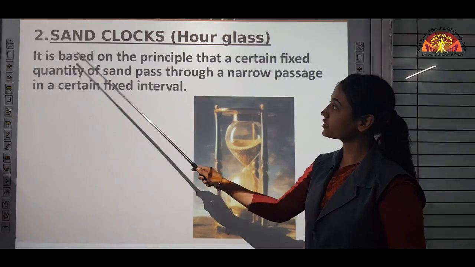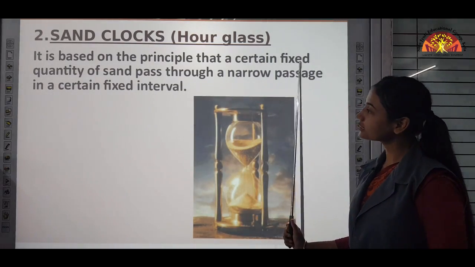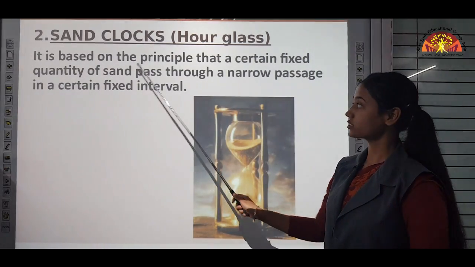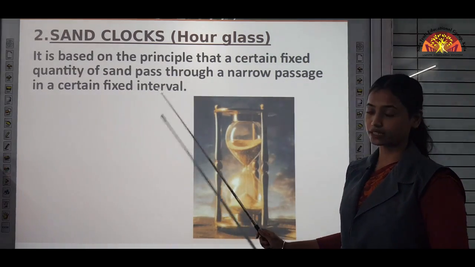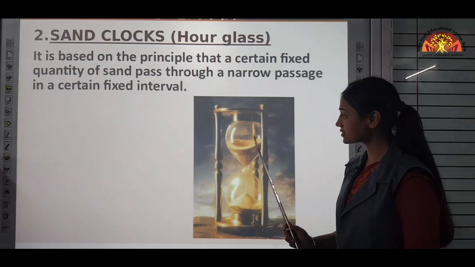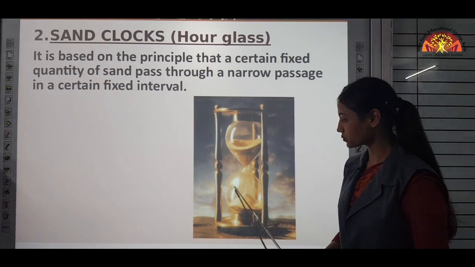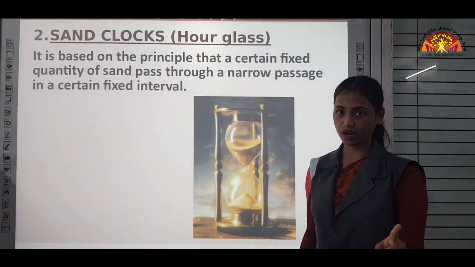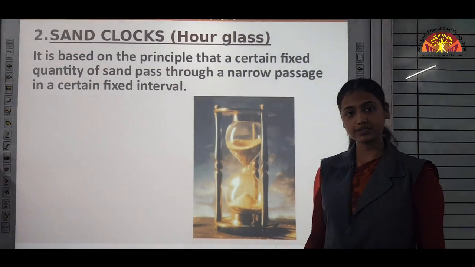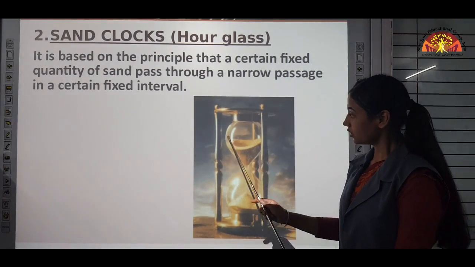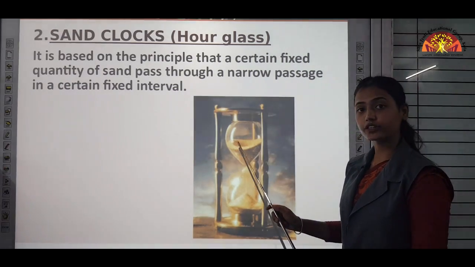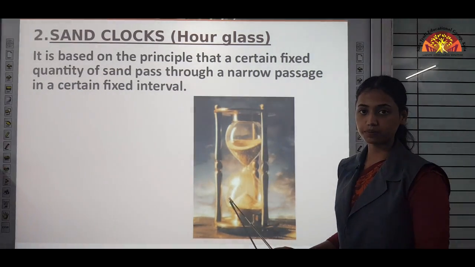It is based on the principle that a certain fixed quantity of sand passes through a narrow passage in a certain fixed interval. Let's say this sand gets emptied into the bottom part in 1 hour. So we can say that 1 hour has passed when the sand has completely transferred to the bottom part.